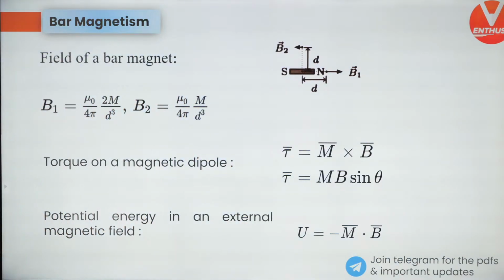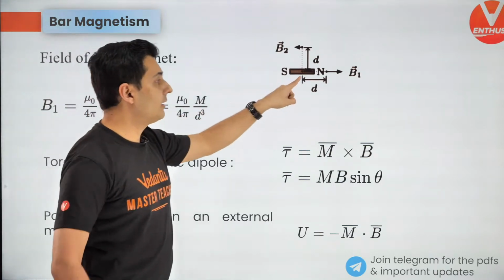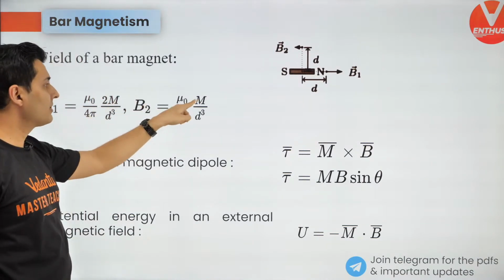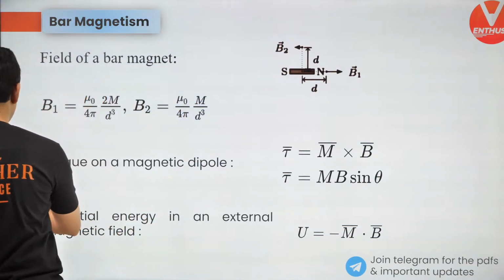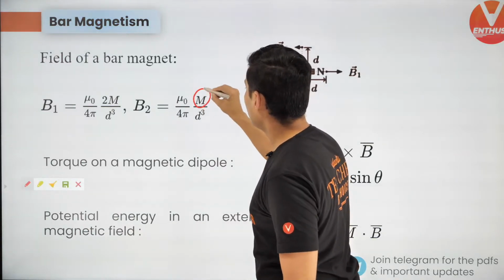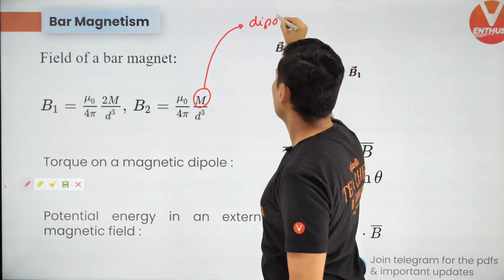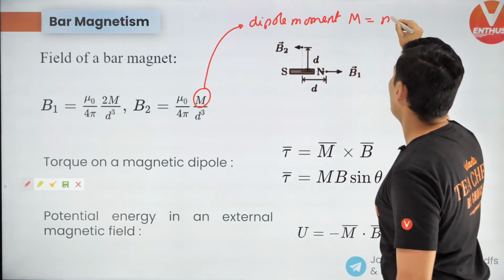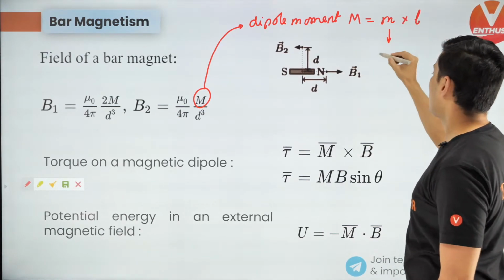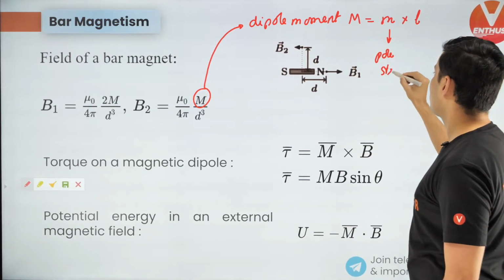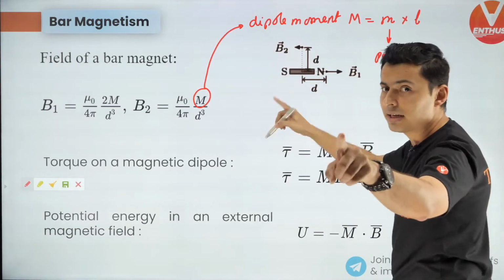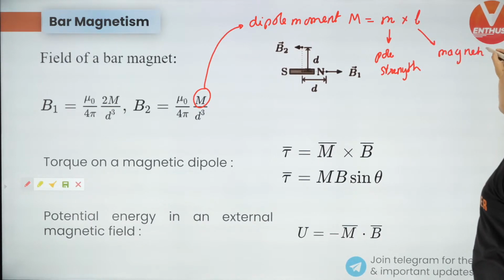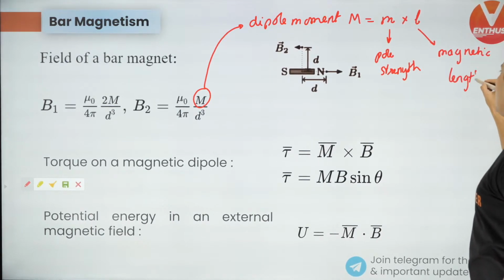Okay, cool. Now, field due to a bar magnet. Now there are two positions of a bar magnet. A bar magnet has a dipole moment. What is this M? This is the dipole moment of a bar magnet. So keep this in mind. This M is the pole strength into the magnetic length, very similar to electrical dipole moment. This L is nothing but the magnetic length of that particular bar magnet.